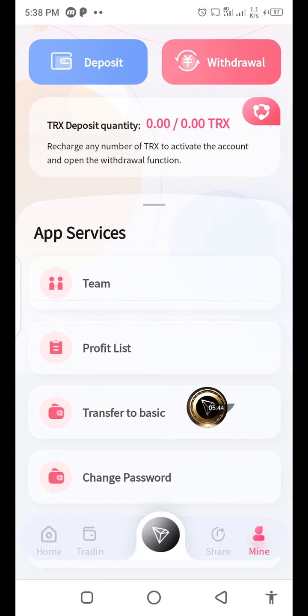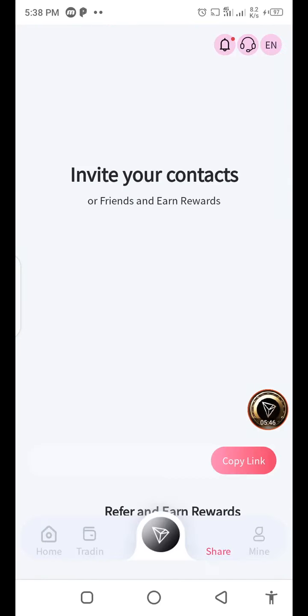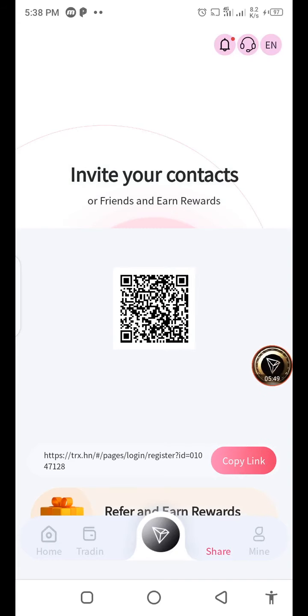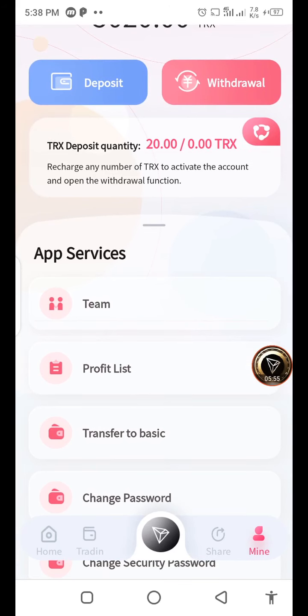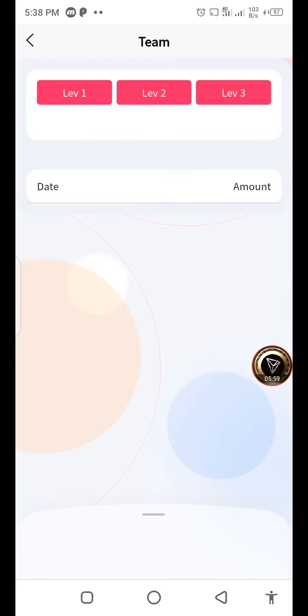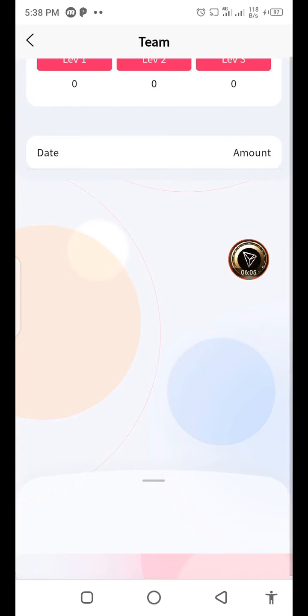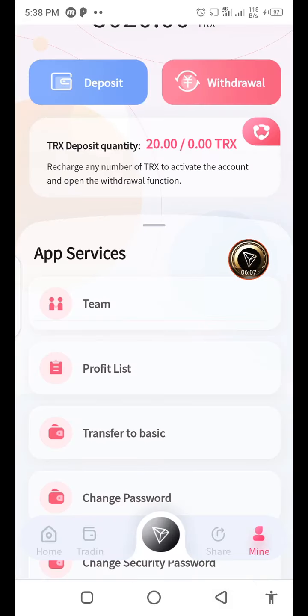If you want to earn more, click on the share option and copy your referral link. Share it with friends. When any friend joins your downline and invests, you earn more. If you want all the information about your team, click on the team option and all your information is provided there: how many members have joined your downline and how much deposit.